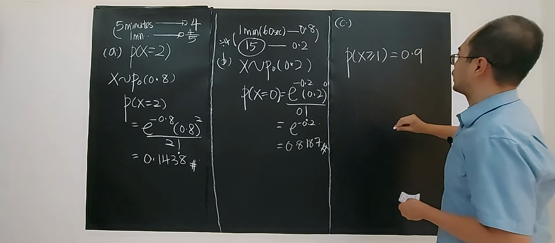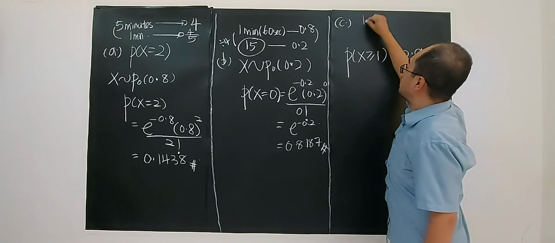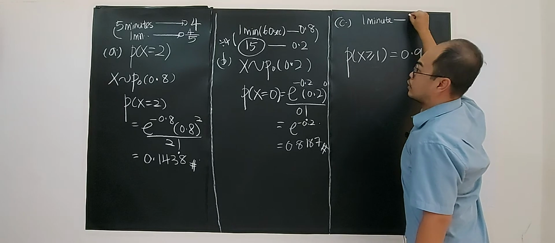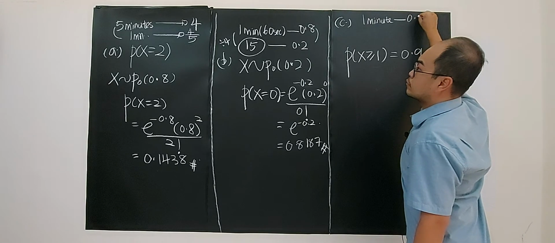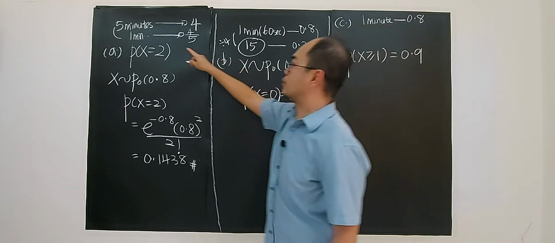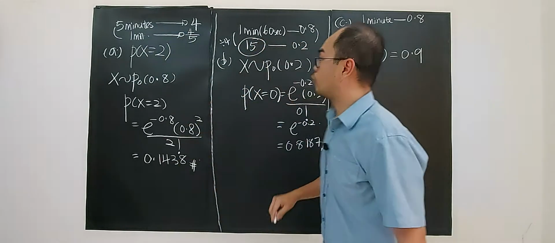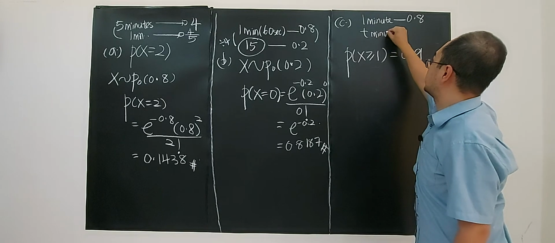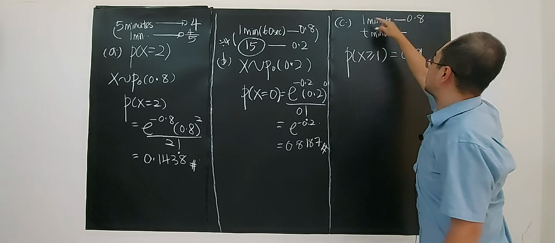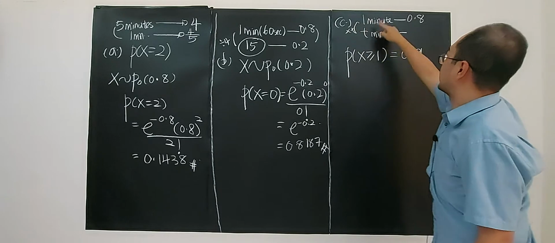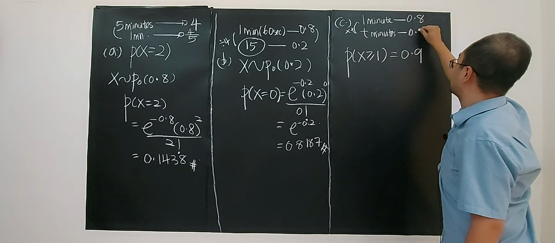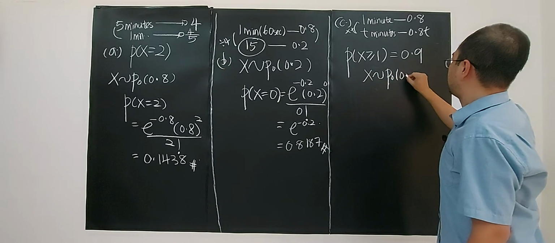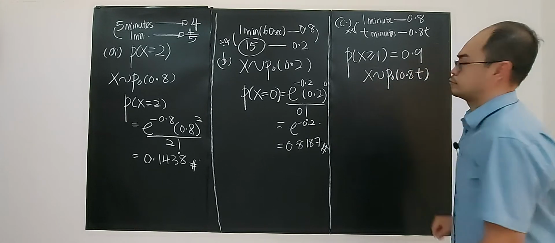But because for a 1 minute interval we have 0.8, for the next t minutes we have to multiply by t, so it is 0.8t. So the mean now should be 0.8t.